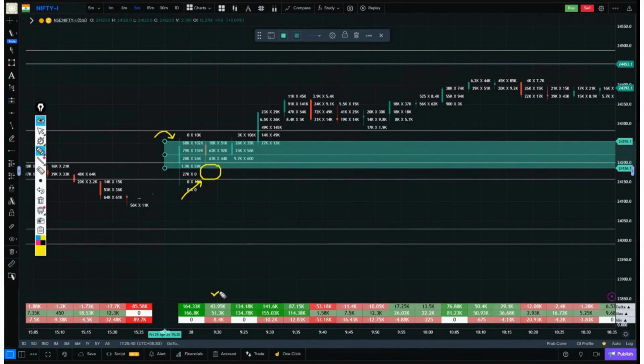Next candle, again buying activity. Next candle, again buying activity. What happened here? What was the scene in the first 15 minutes? Inside the first candle, there is always significant buying and selling, no problem. You have to trade very carefully, right? But the levels are also providing a confirmation. The volume profile indicated that there was significant buying and selling. What happened in the next candle? Again, there was buying activity, meaning the volume of the first candle is being confirmed by the next candle as well. Assume that by the second candle, everything has stabilized.